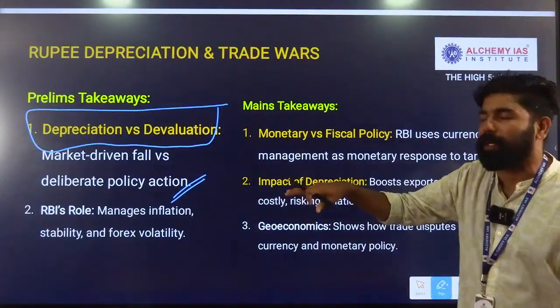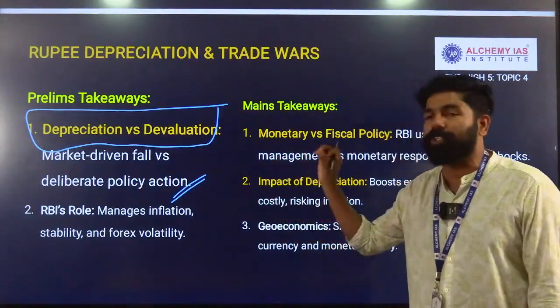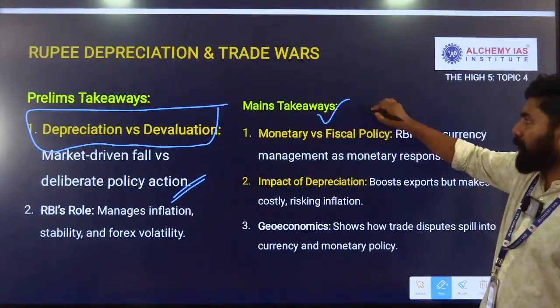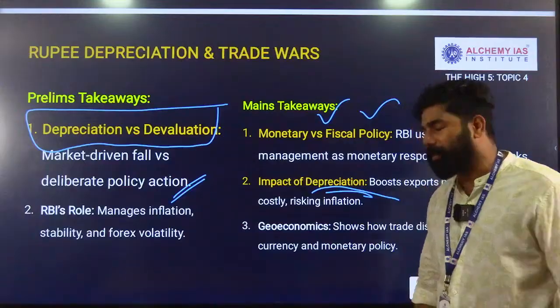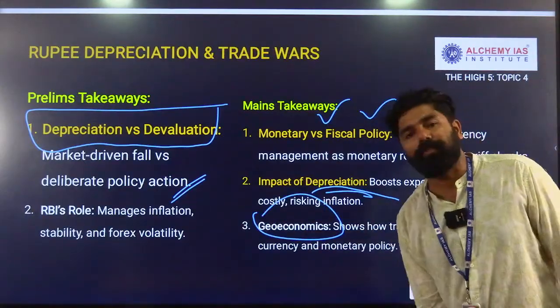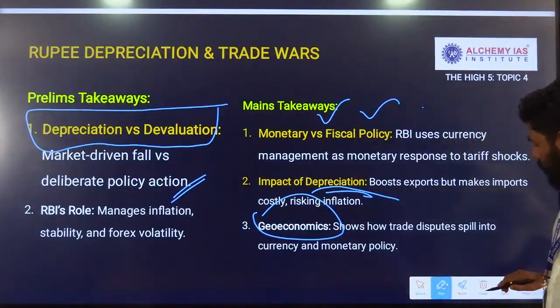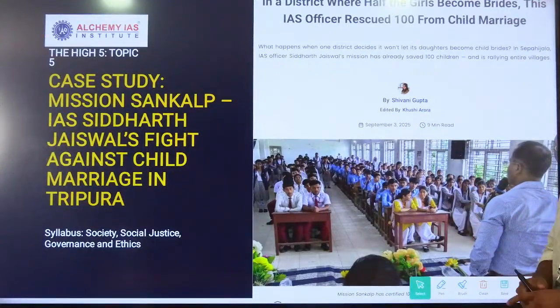And in this case, RBI has a certain role in controlling and managing the inflation, ensuring stability, and also managing the forex volatility. So monetary and fiscal policy matter, and how they would affect the impact of depreciation. So in geoeconomics, we can also consider that if a trade dispute happens, the central bank has this role in managing and controlling the rupee value.